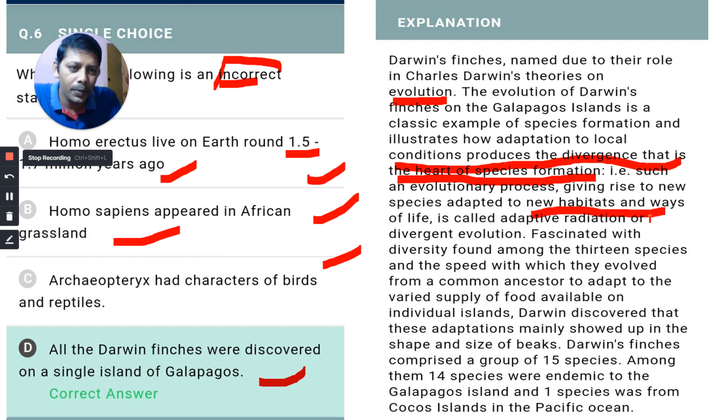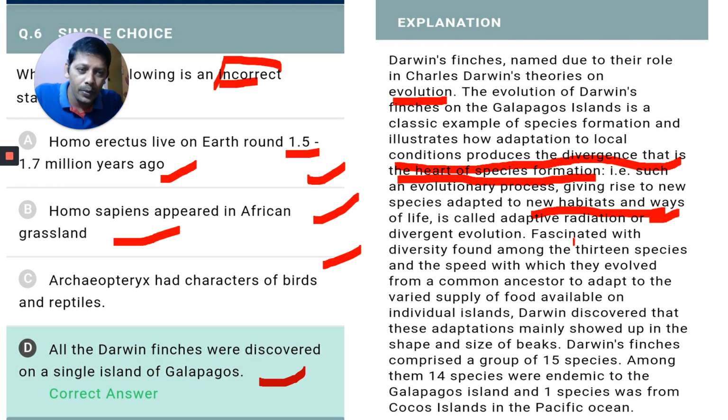It is called adaptive radiation or divergent evolution. Darwin was fascinated with the diversity found among the 13 species, an important point here, and the speed with which they evolved from a common ancestor. He was amazed. Another point: the speed with which they evolved from the common ancestor to adapt to the varied supply of food availability on the individual islands. Darwin discovered that